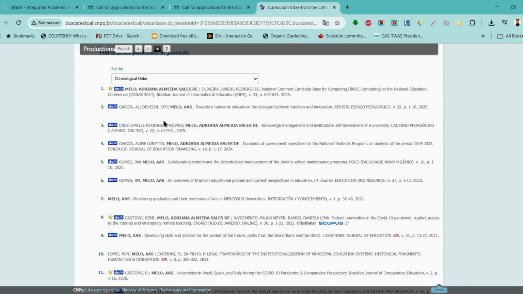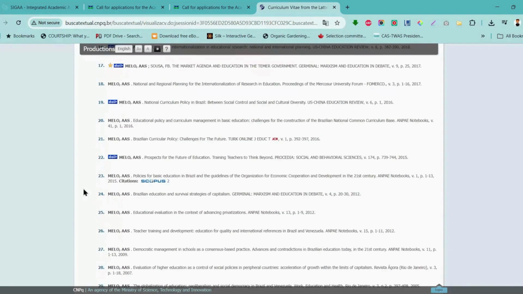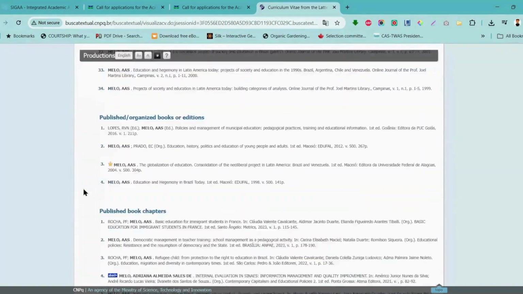So you look at them. It's best to look at the most recent publications, like this one, 2024, it's quite recent. The next one, what year was this? 2025. Good. It's also recent. So you look at the most recent publications that the person has, and then use that in line with all the information. You can see that there are lots of publications here. So this person is a very prolific author or prolific researcher.